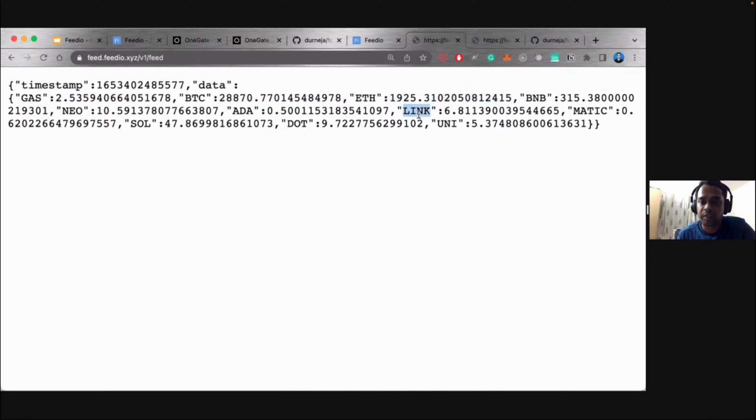Now, obviously, you would ask where this data is coming from. What we have done is aggregated data across CoinMarketCap, CoinGecko, and Binance Exchange APIs. We have fetched the data of these tokens from these three sources and then averaged them out to return a final price for this particular provider, right?